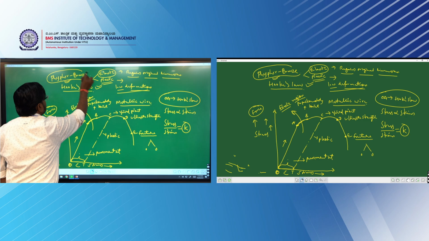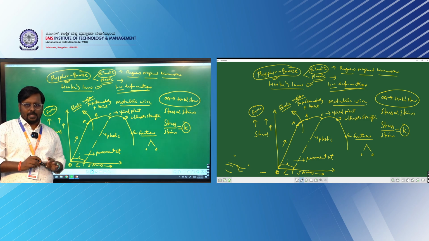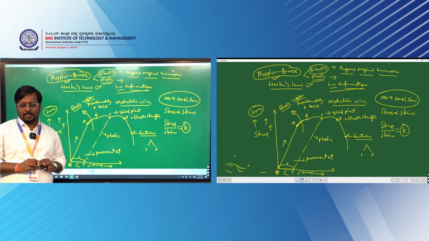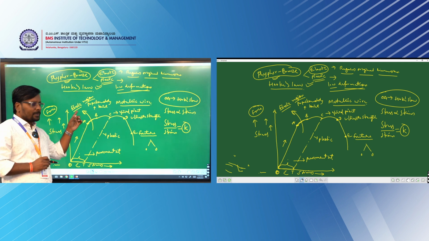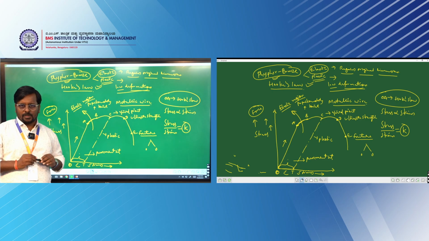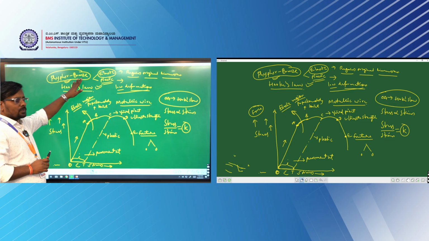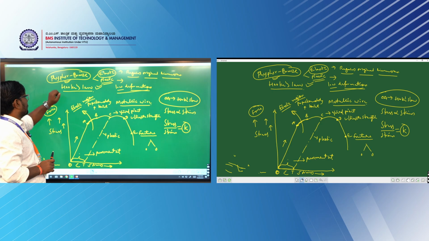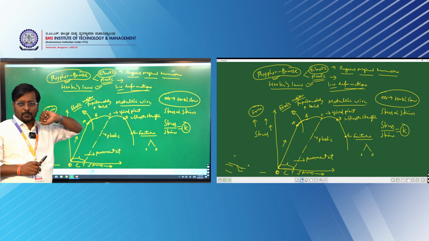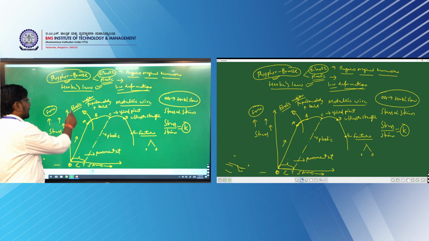This material is very close to an elastic body. But in nature there is no perfect elastic body which shows a 100% elastic property. That means if you remove the stress, it has to go back to its original dimensions. So whatever it is in the initial stage, it has to regain its original dimensions. But in nature there is no perfect body, though this is very close to a perfectly elastic body. Phosphor mixed with bronze can exhibit Hooke's law, and it also exhibits elastic properties.